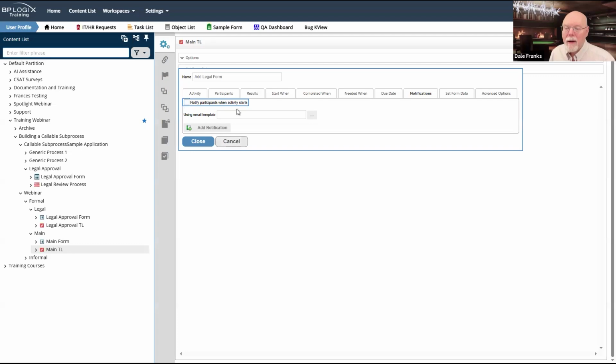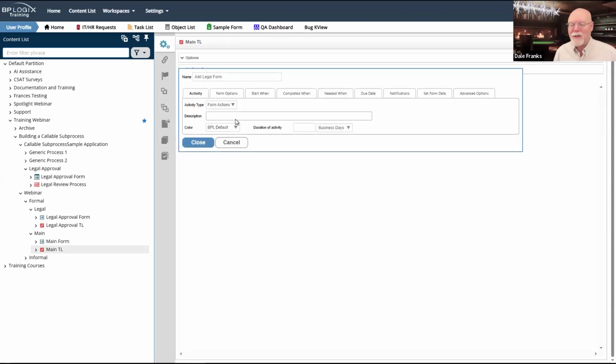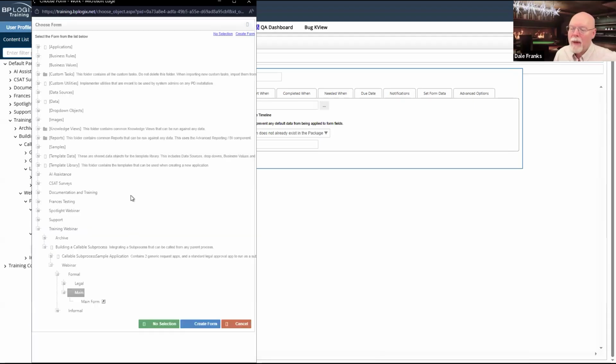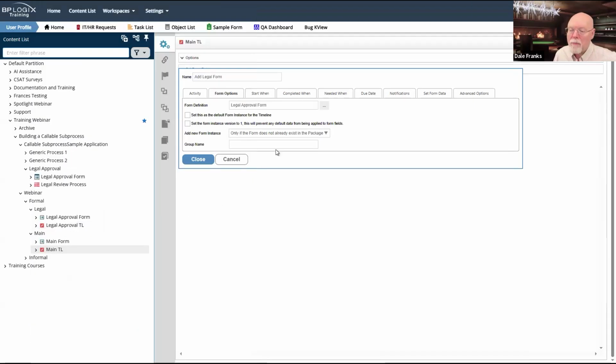And I'm certainly going to want to turn, oh, that won't matter because it won't notify me of anything when I change this to a form actions activity. And on my form options, all I need to do is add my legal approval form. Don't need to set it as the default instance. It won't exist in this timeline, so it'll just automatically add it.